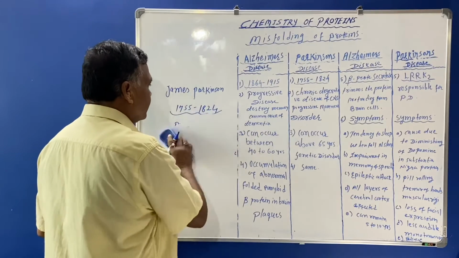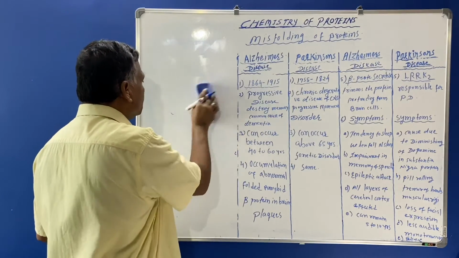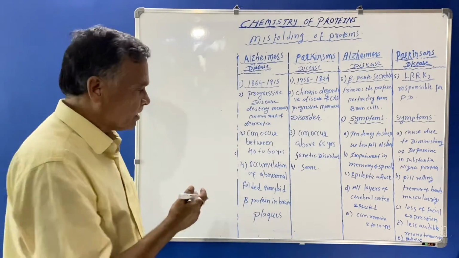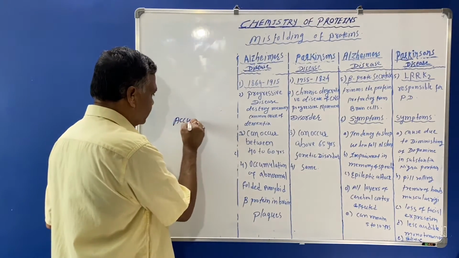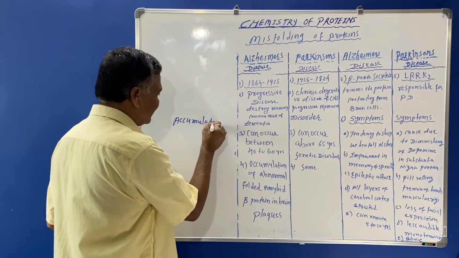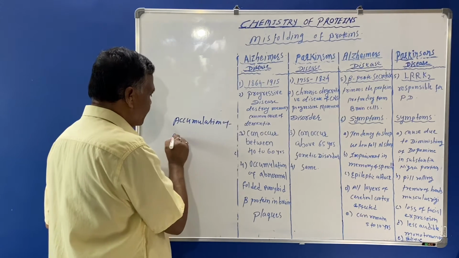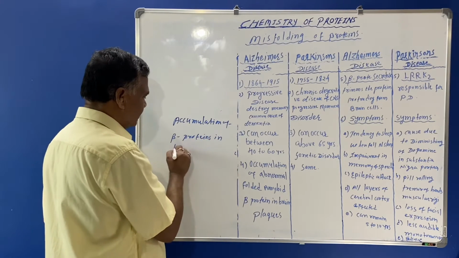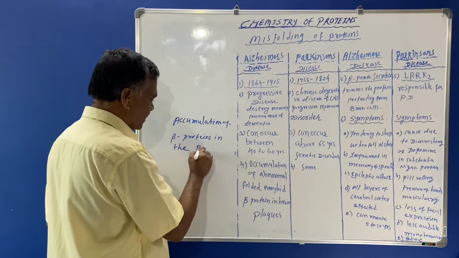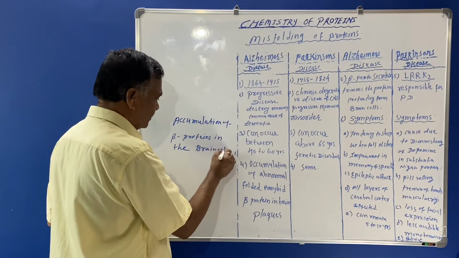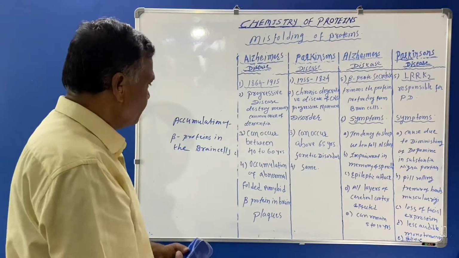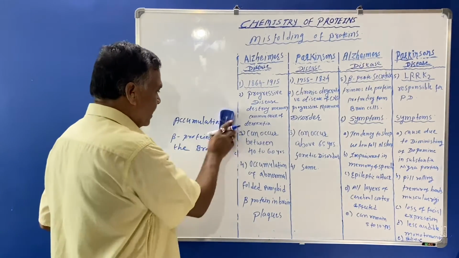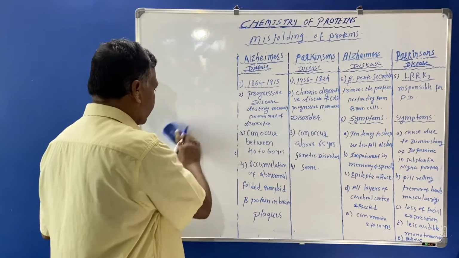The second point is that both diseases can occur by the accumulation of beta proteins in the brain cells. Here the misfolding of beta proteins can be seen in the brain cells, and this type of disease can occur.